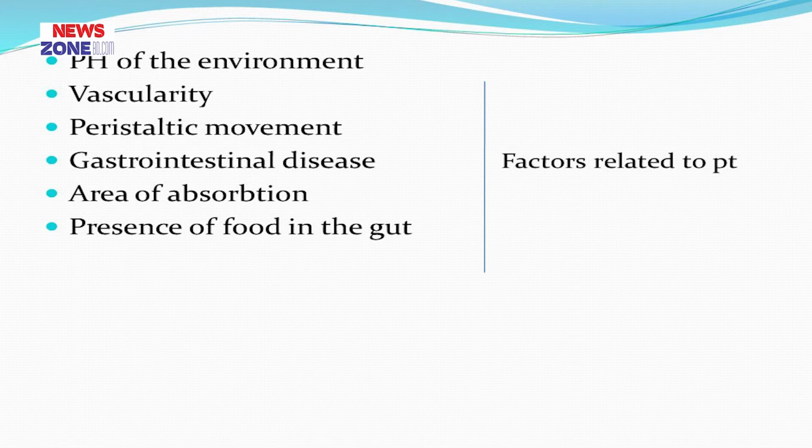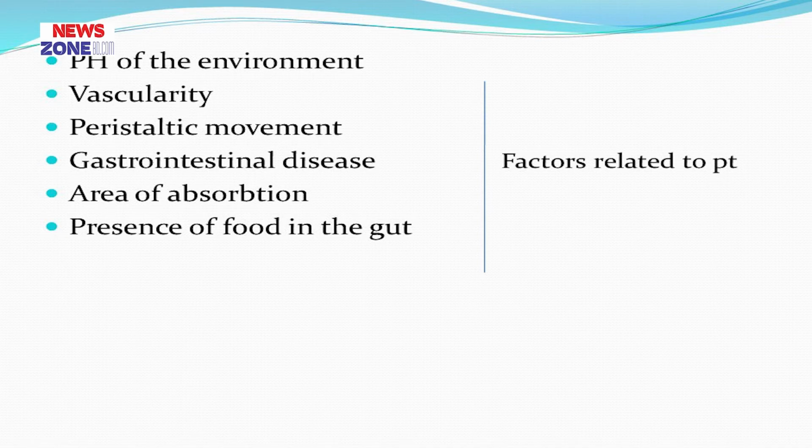Now, concentration of the drug. If the concentration of drug is increased, there is more absorption, and if concentration is decreased, there is less absorption. These are the factors related to the drug. Now I will discuss the factors related to the patient: pH of the environment, vascularity, peristaltic movement, GIT disease, area of absorption and presence of food in the gut. These are the factors related to the patient.